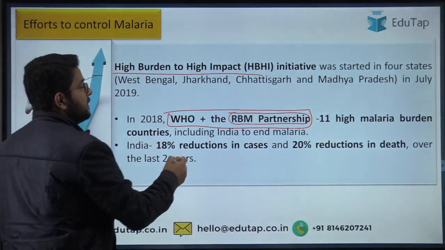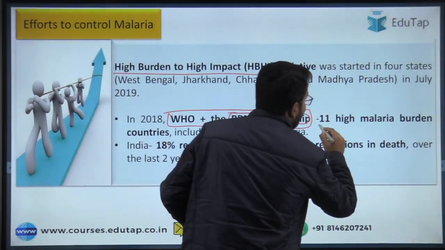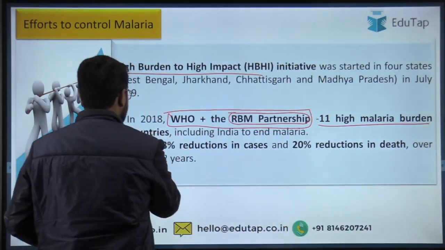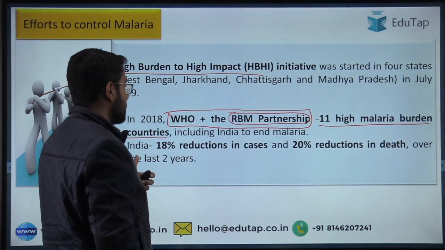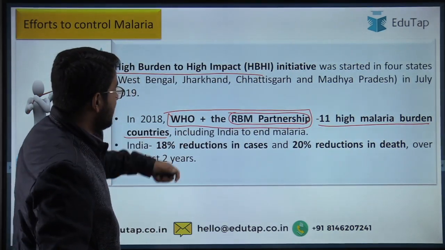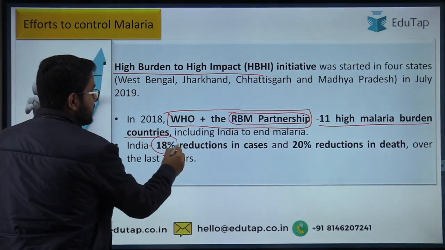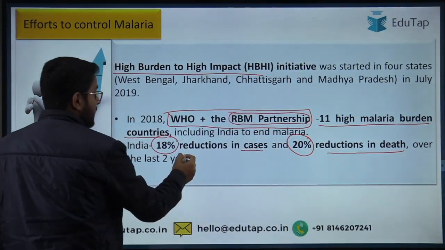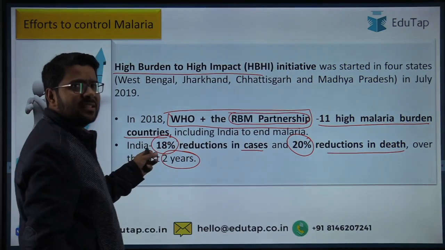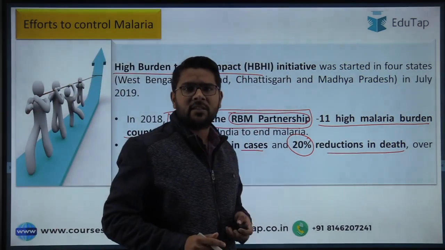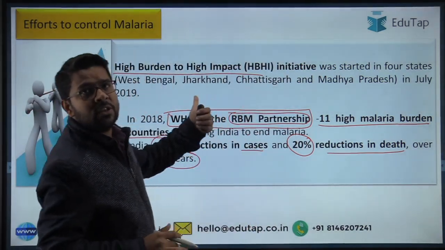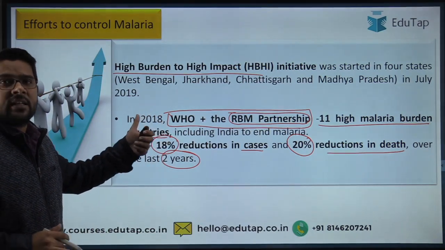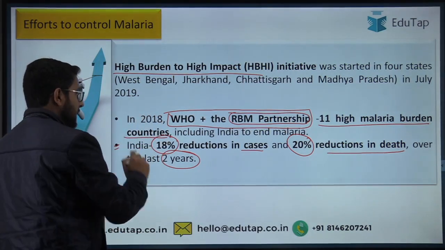So under this initiative, which focuses on the 11 high malaria burden countries, and India is one of those countries. According to this initiative, guys, India has seen an 18% reduction in the cases and a 20% reduction in the deaths over the last 2 years. This fact is not that relevant from our exam point of view, but because it was mentioned about the high burden to high impact initiative, if you can remember, please remember this point.